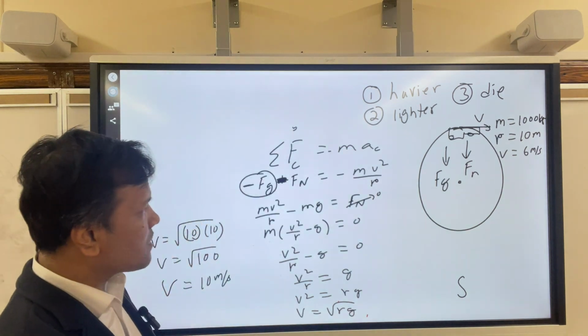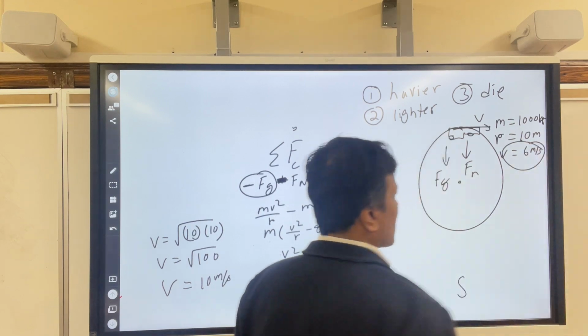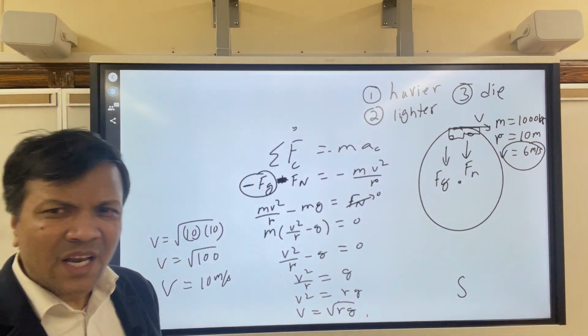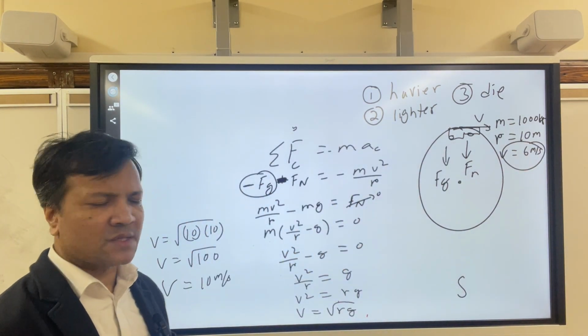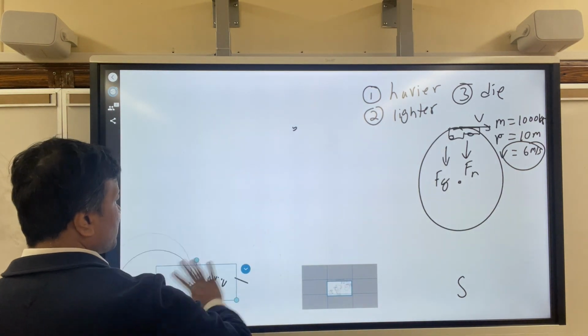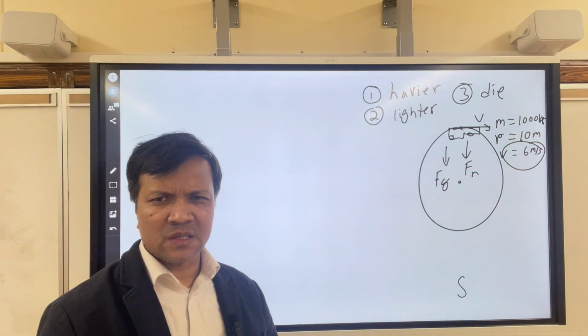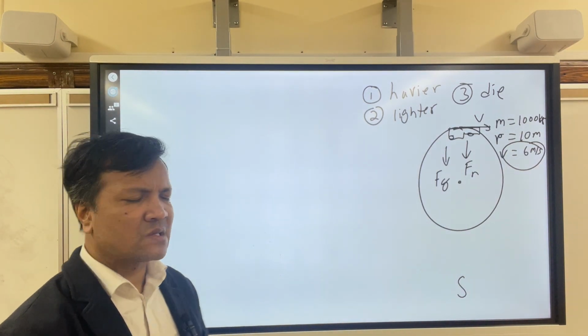However, the velocity is 6, so Mr. Bari will not survive, because 6 is less than 10, way less than 10. However, we want to prove it. We know he will not survive, but let's see why he won't survive. If his normal force is less than 0, then he won't survive. That's it. Now let's see whether the normal force is less than 0.